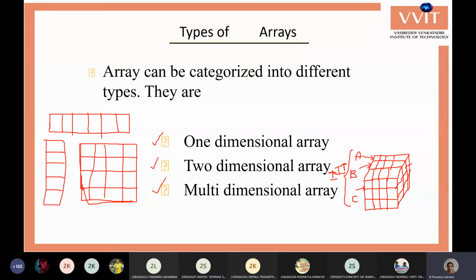One plane of data, this complete one, all of these are the C section data. The second one is the B section data, and this is the A section data.